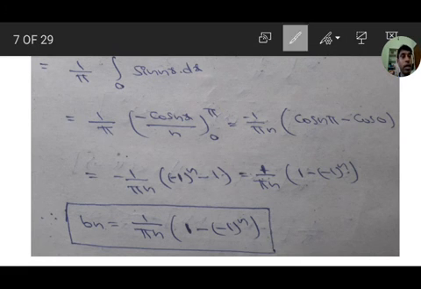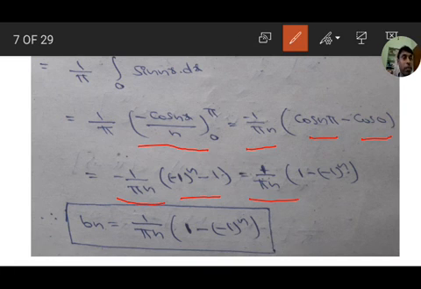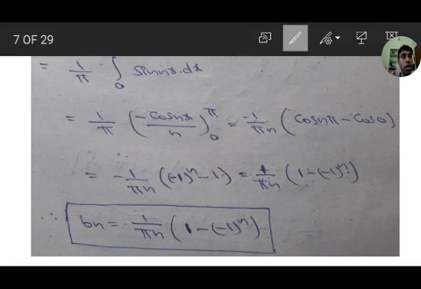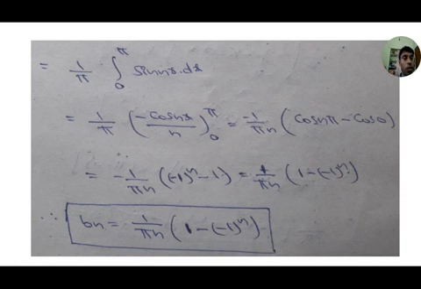is minus cos nx by n, from 0 to pi, with minus 1 by n outside, so minus 1 by pi n, upper limit cos n pi minus cos 0, that is minus 1 by pi n times minus 1 to the power of n minus 1. If we multiply with minus 1 by pi n, 1 minus minus 1 to the power of n, that is bn equals 1 by pi n times 1 minus minus 1 to the power of n. We calculated the a naught value, an value, bn value. A naught value is 1, an value is 0, bn equals 1 by pi n times 1 minus minus 1 to the power of n.